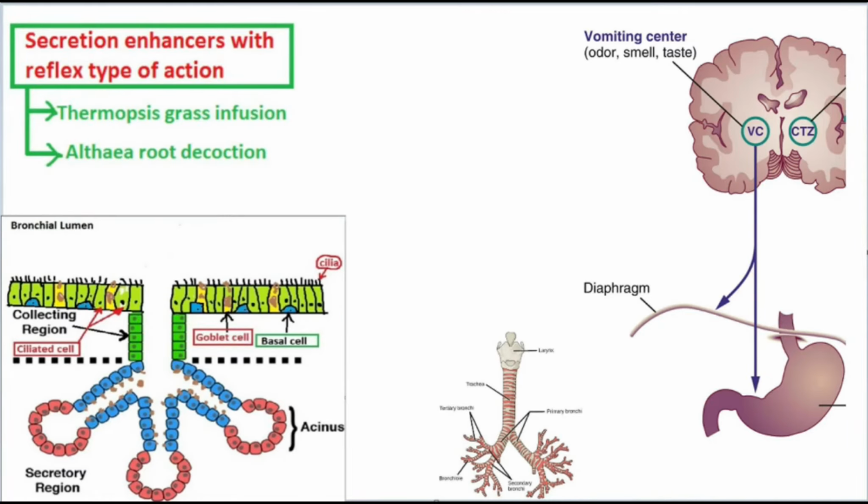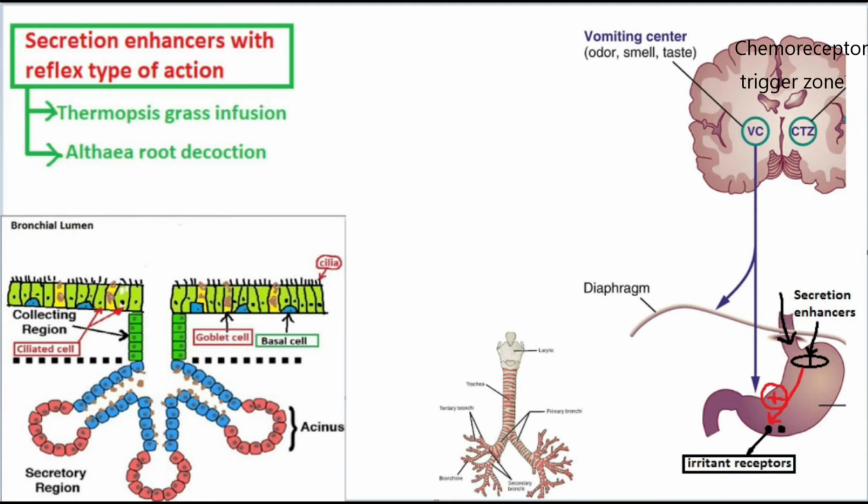In order to understand the mechanism of action of secretion enhancers, we should review a couple of histological structures. In the stomach are irritant receptors that can be stimulated by the secretion enhancers. The vomiting center of the brain refers to the groups of neurons that include the chemoreceptor trigger zone (CTZ) within the area postrema and the nucleus tractus solitarii.